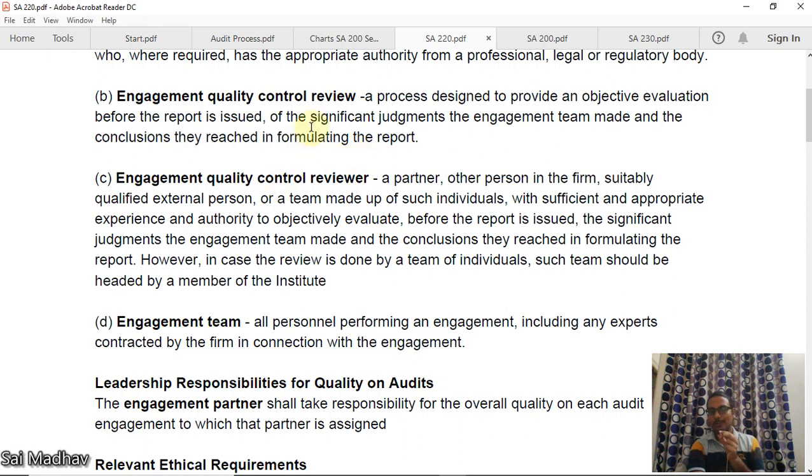Okay. Now the person doing this is known as engagement quality control reviewer. Okay. He may be a partner, other person in the firm, suitably qualified external person. He can be external person also, or a team made of such individuals with sufficient and appropriate experience and authority to objectively evaluate before the report is issued the significant judgments the engagement team made and the conclusions they reached in formulating the report. Okay. However, in case the review is done by team of individuals, such team should be headed by member of institute. Okay, it can be partner, other person, suitably qualified external person also.